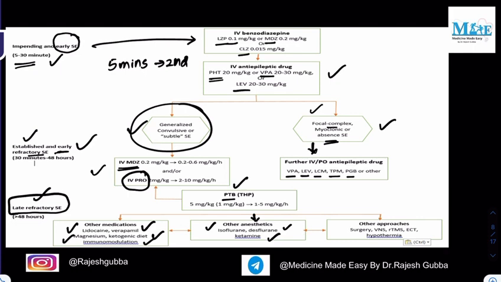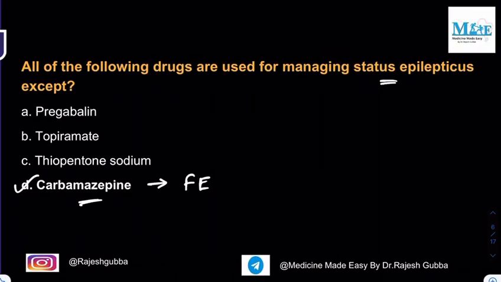Apart from medications, what are the other appropriate procedures that can be done? The other appropriate procedures are surgery; VNS, which stands for vagal nerve stimulation; then rTMS, which stands for repetitive transcranial magnetic stimulation; ECT, which stands for electroconvulsive therapy; or hypothermia. So this is how you should approach status epilepticus. The drug that we don't give in case of status epilepticus is carbamazepine.